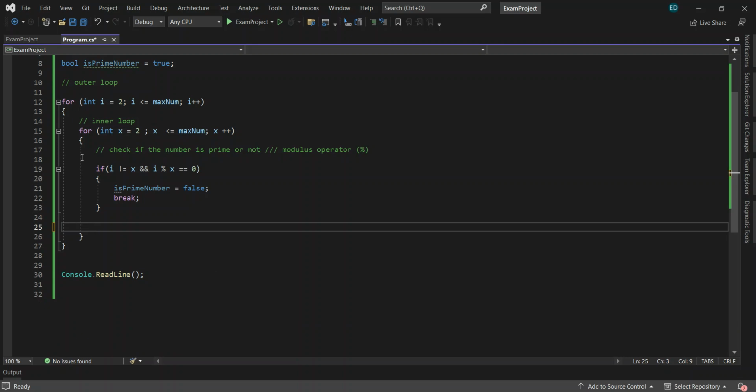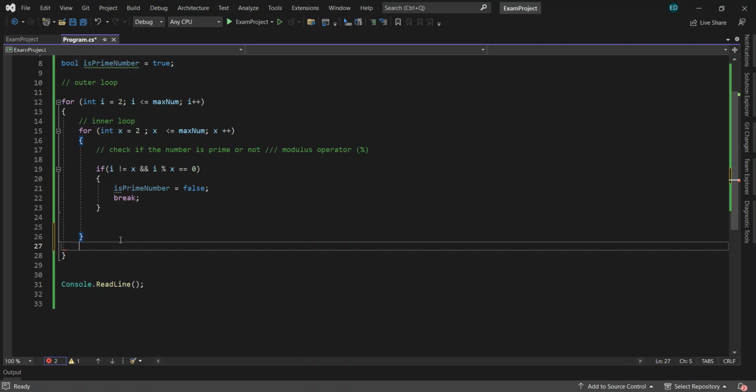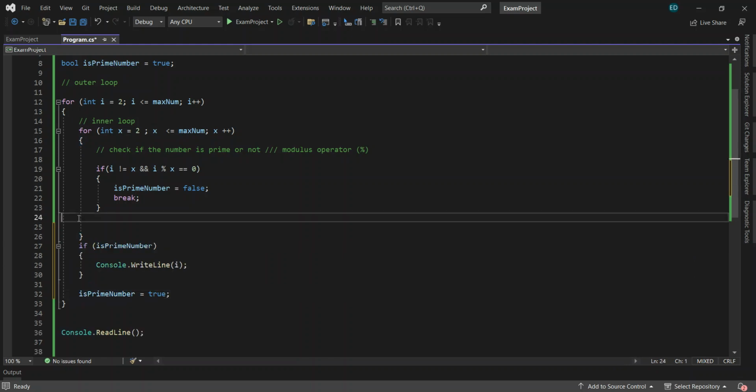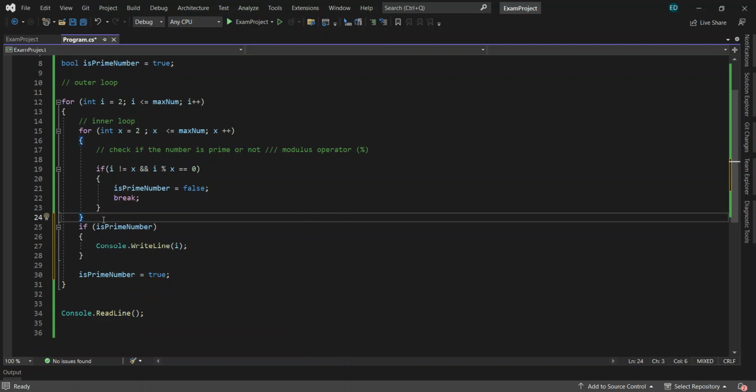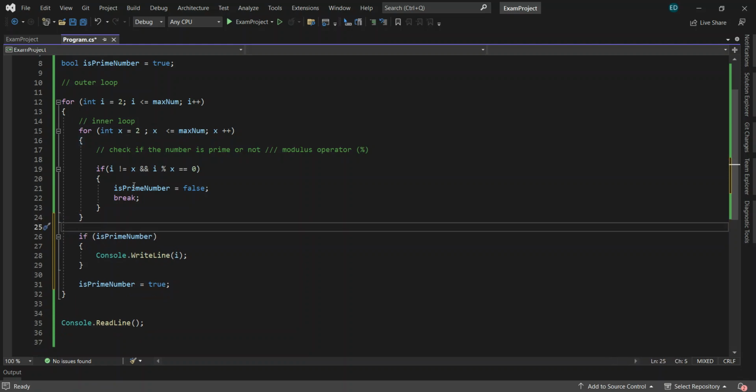It should be in the outer for loop already. We should not put that in the inner for loop. This is the inner for loop. We'll check it. Okay, we'll try again.